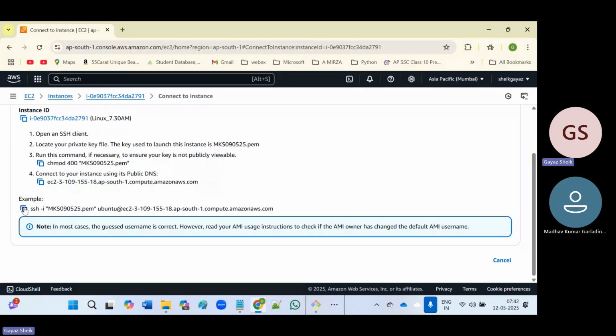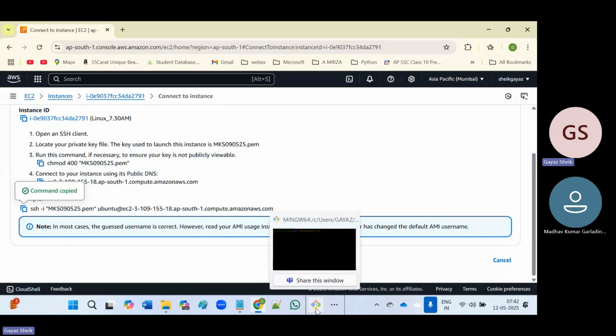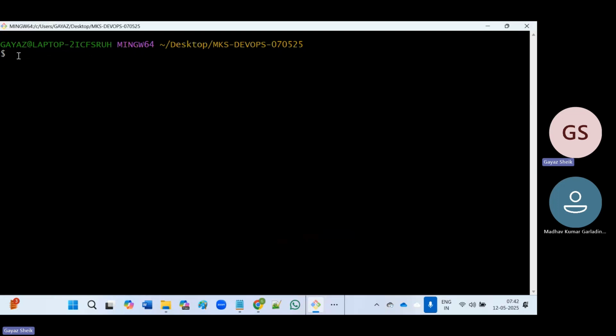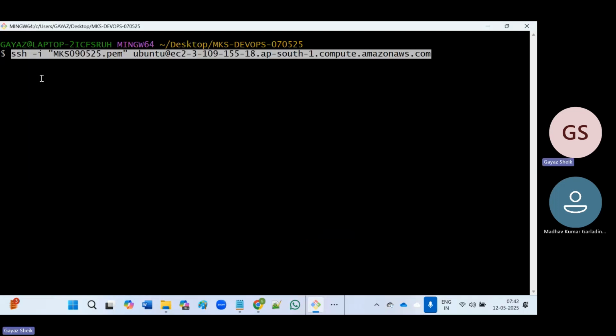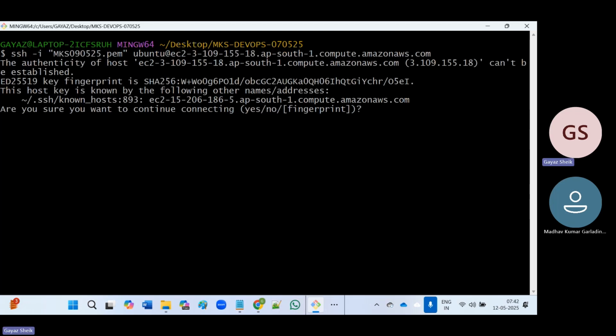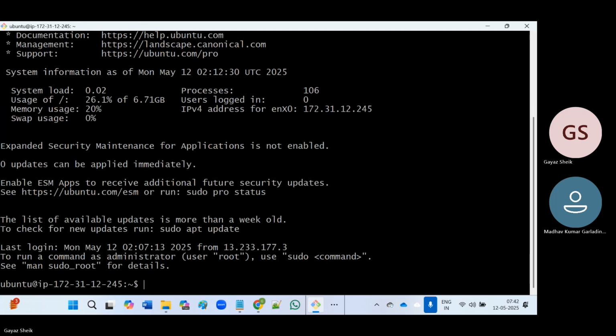Here you can see one key. Copy this command and go to our terminal, do the right click, paste. Here click on enter. Yes, now we established the connection.